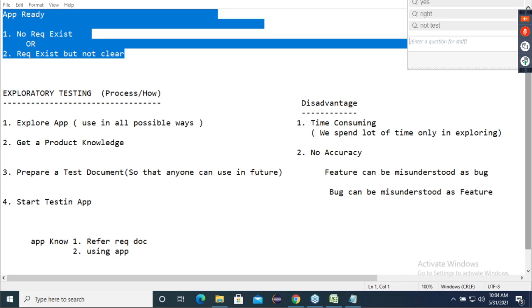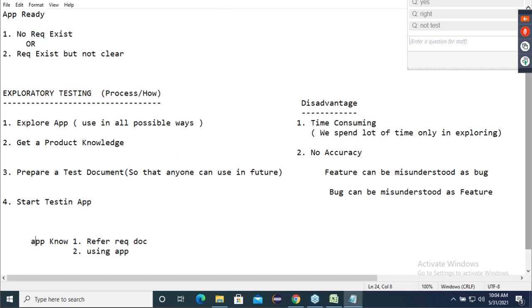Now carefully listen, guys. Application knowledge can be obtained in 2 ways. In the company, we are referring to the requirement to get knowledge. For Gmail, I don't require a requirement because I already have knowledge. That means application knowledge can be gained in 2 ways: one is referring to the requirement, and the second is using the application.